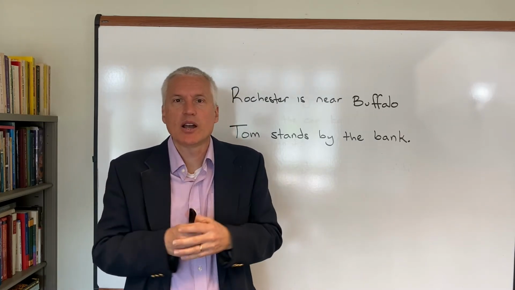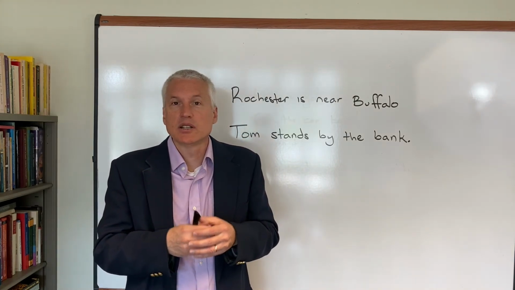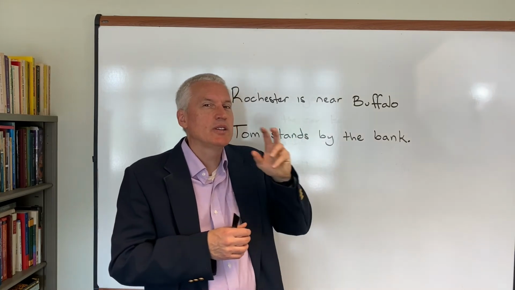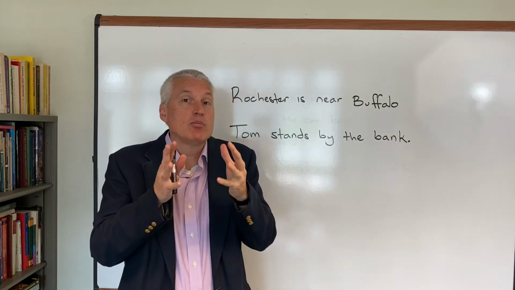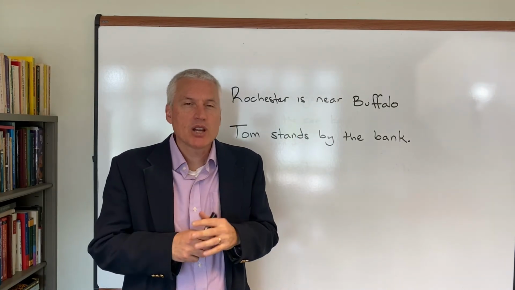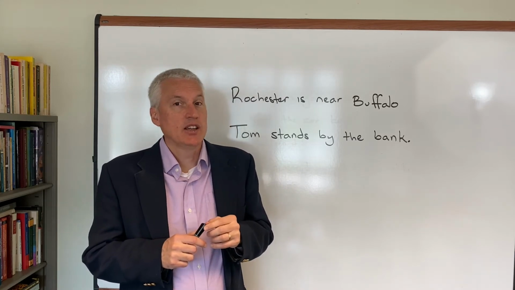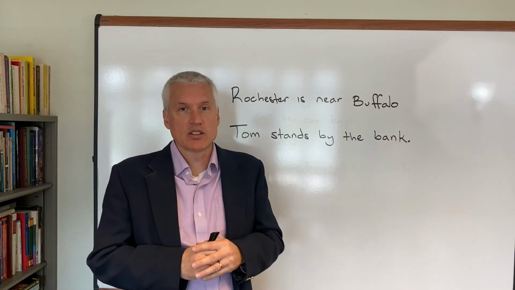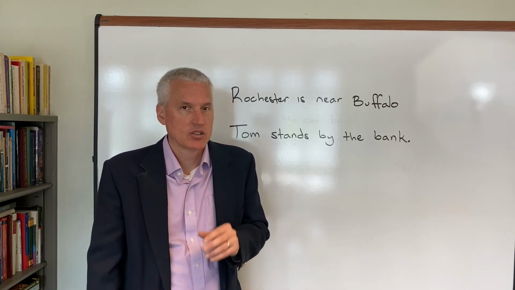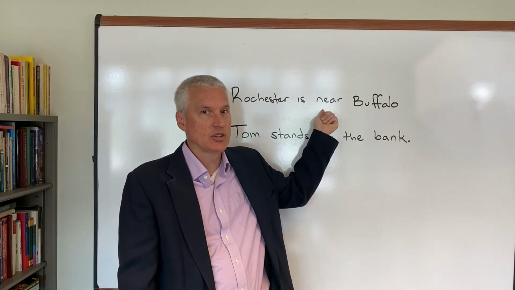You know, is 60 miles near? Or then does that make 60 miles and a half mile far? Or at least not near? So that's what we call vagueness. We want to avoid vagueness. Vagueness is about fuzzy borders, right? This word near has fuzzy borders. Perhaps in a natural language, we really need vagueness because it's just too much work to be precise all the time. But in our logical language, the whole point is to be precise. So we're going to work hard to make sure there's no vagueness in our logical language.